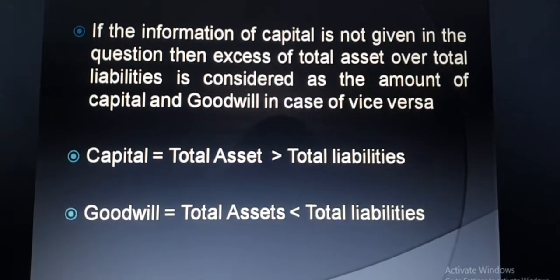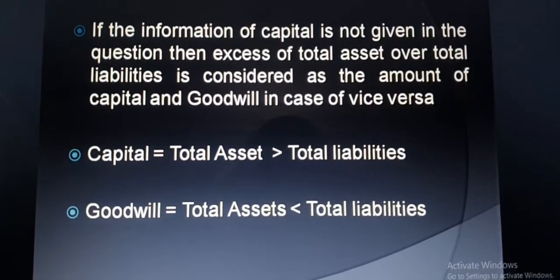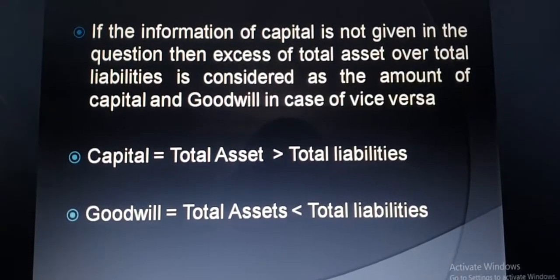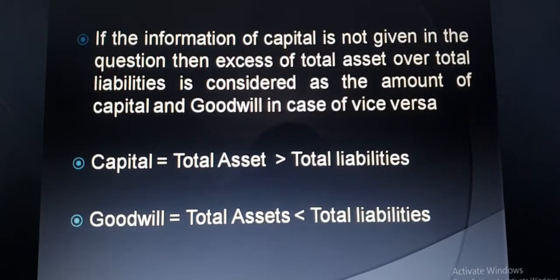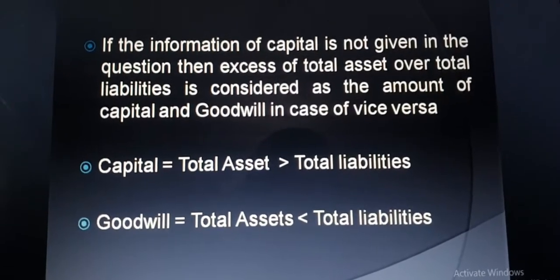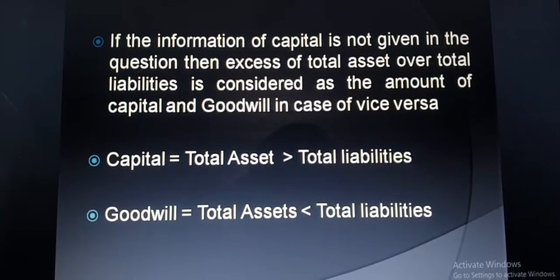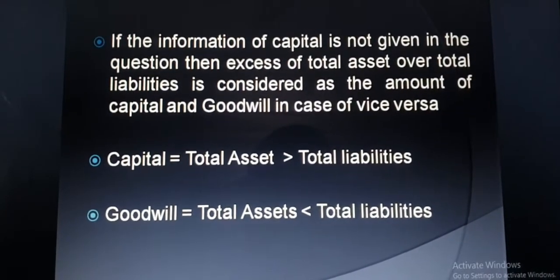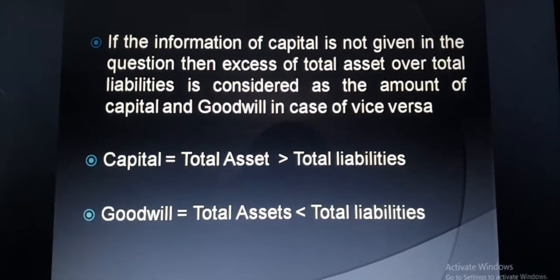So if the information of capital is not given in the question, then the excess of total assets over total liabilities is considered as the amount of capital, and goodwill in case of vice versa. So if the total of assets, that is the debit side, is greater than the credit part, that is total liabilities, then the difference is capital if the capital is not given in the question.